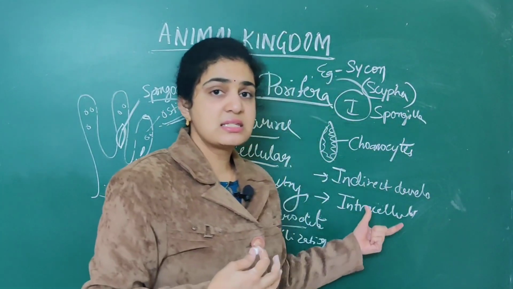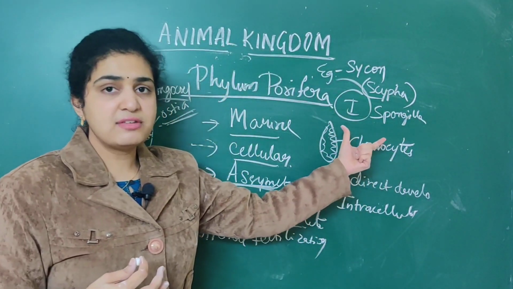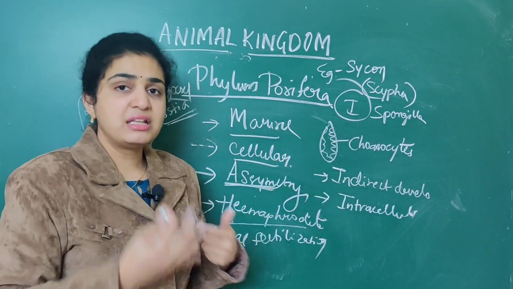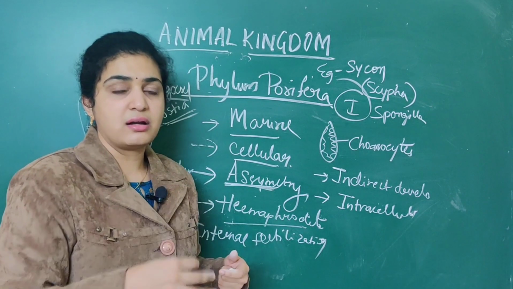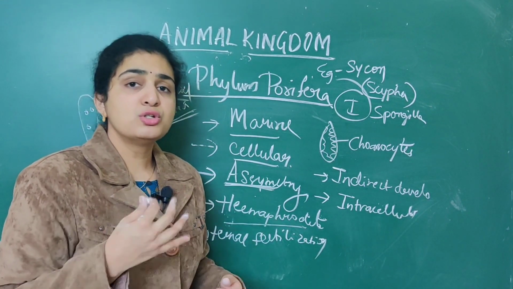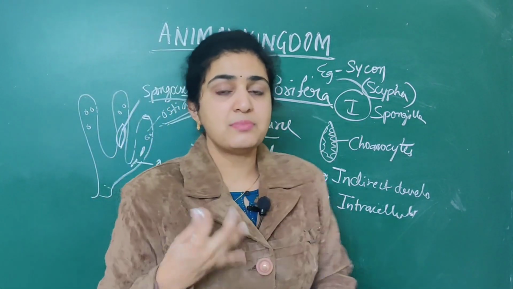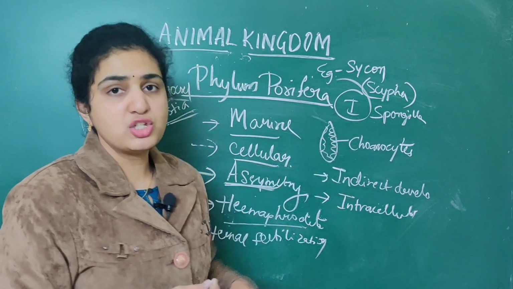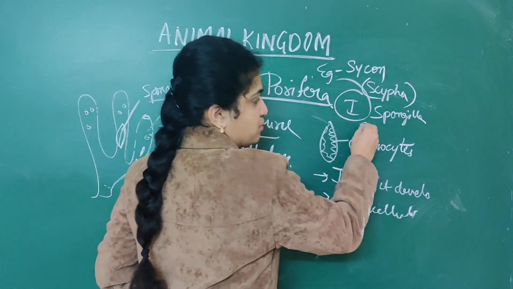For this phylum it is very easy, because Spongilla, Cycon, Scypha, everything relates to sponges, but when you go to the next phyla it will be very difficult. So you all should learn two or three times regarding the scientific names. So Cycon is Scypha, Spongilla as well as Euspongia.